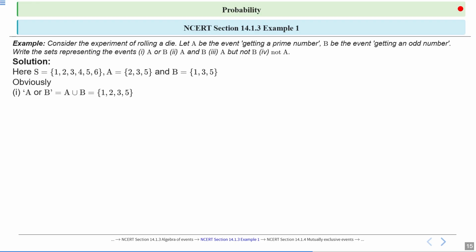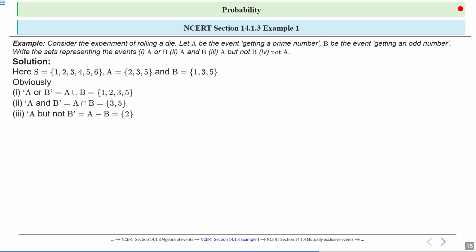And A and B means A intersection B. So now we take the common elements in A and B. Here you can see 3 and 5. These two elements are in A and also in B. So the A and B event, that is A intersection B, equals the set {3, 5}.